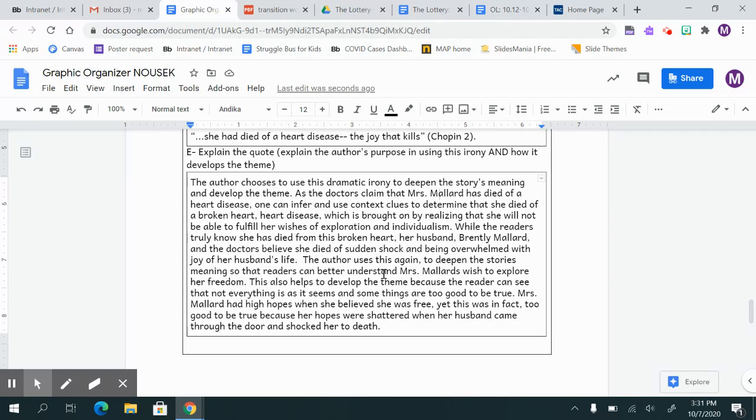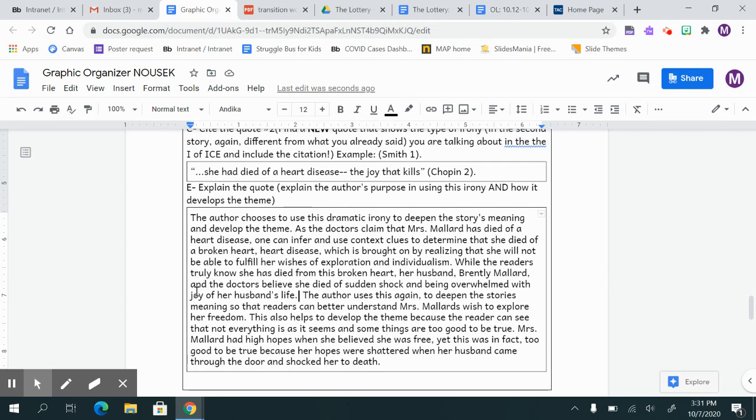While the readers truly know that she has died from this broken heart, her husband, Brently Mallard, and the doctors believe she died of sudden shock and being overwhelmed with joy of her husband's life, because we know that he's really alive. When we mention joy, it ties back into our quote, the joy that kills. So you're explaining how that quote really develops the author's purpose.